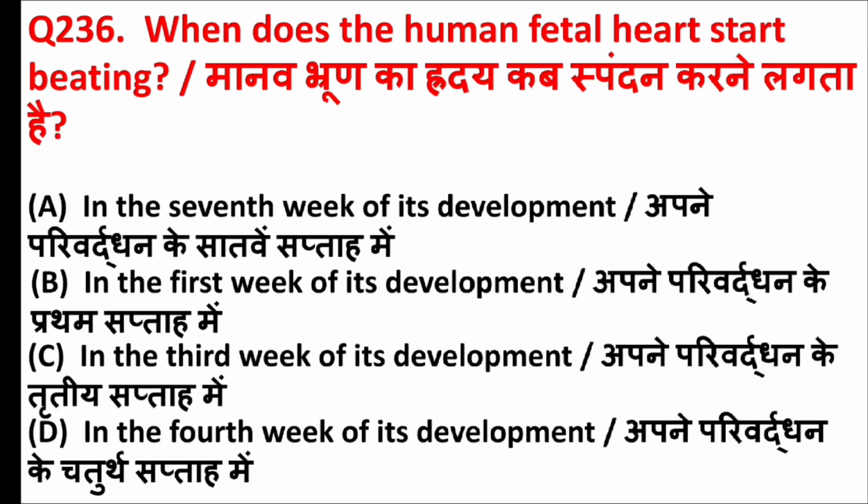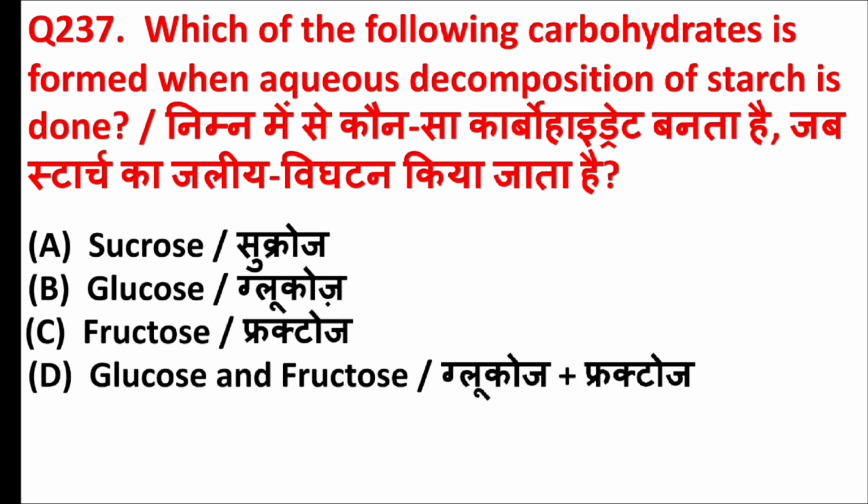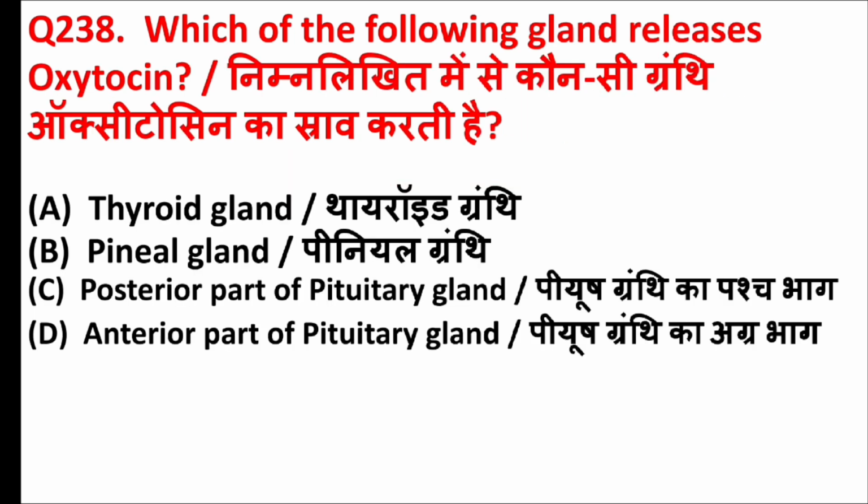When does the human fetal heart start beating? Answer is option D, in the 4th week of its development. Which of the following carbohydrates is formed when aqueous decomposition of starch is done? Answer is option B, glucose. Which of the following gland releases oxytocin? Answer is option C, posterior part of the pituitary gland.